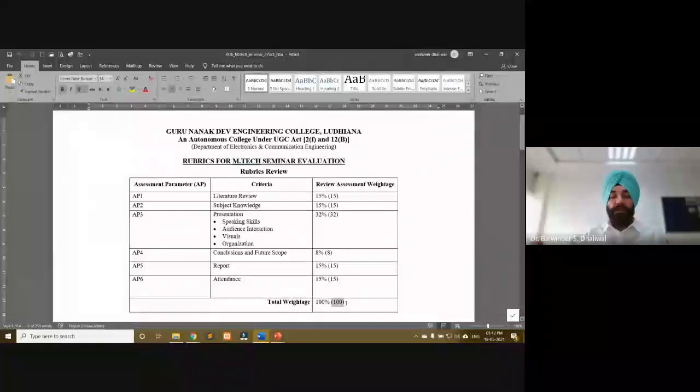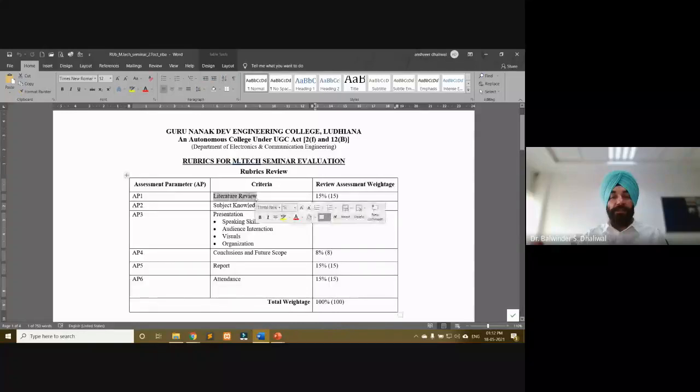So how we distributed these 100 marks: we used these different assessment parameters. We first decided that we'll have these major criteria, literature review. We allotted 15% weightage. Then we used subject knowledge as criteria, and again we used 15% weightage. Then we used the third criteria as presentation, which consisted of 4 sub criteria. Here we can see in the presentation, we included speaking skills, audience interaction, visuals, and organization. And we used 32% weightage.